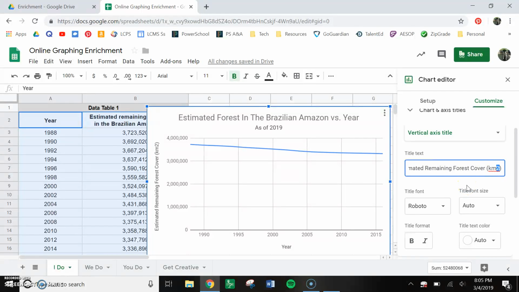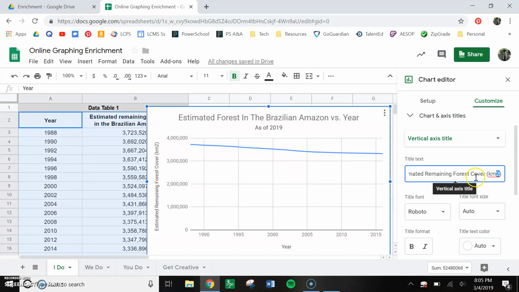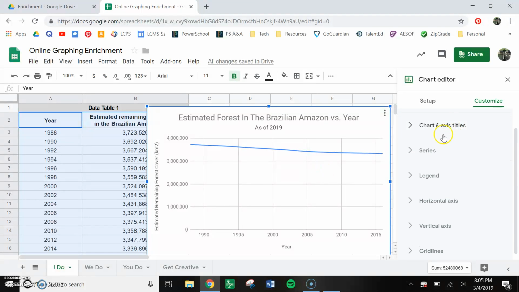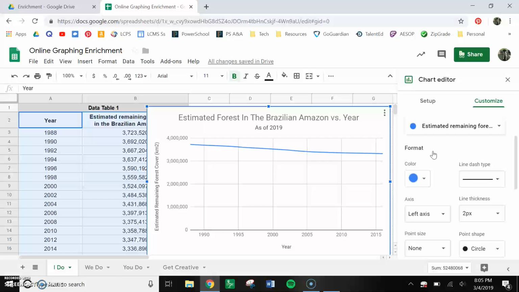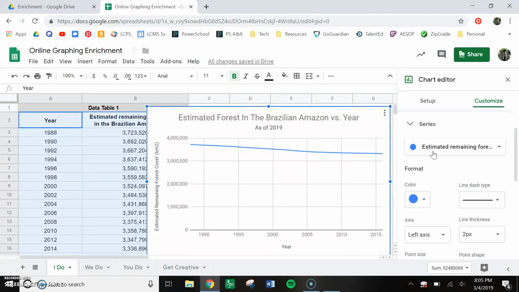We cannot make that as a superscript, so we're just going to have to leave it as is. But you see that we cleaned up this side real nice. So we got that, so we can close that out. Series, don't mess with the series, you will mess stuff up.